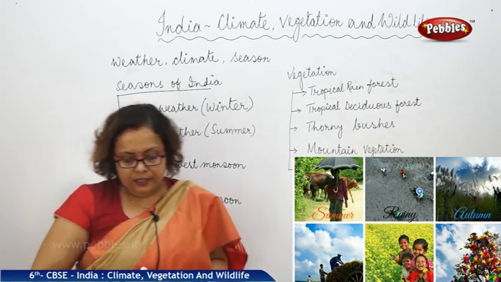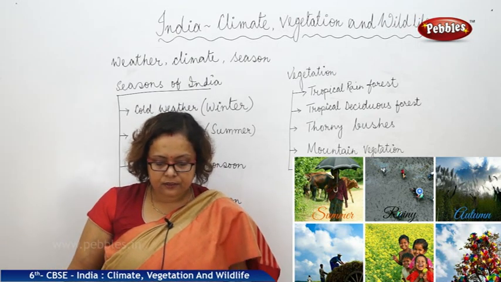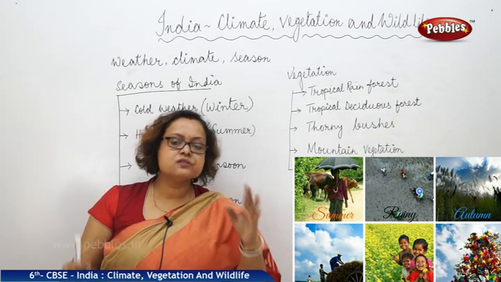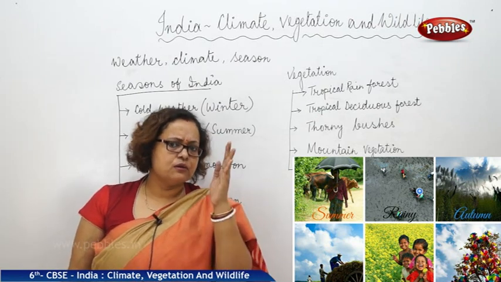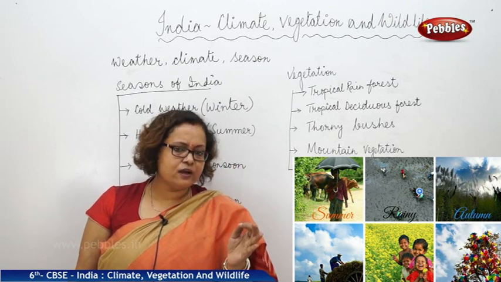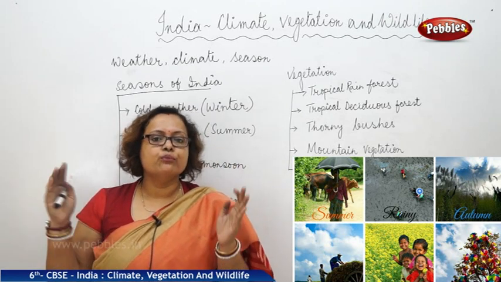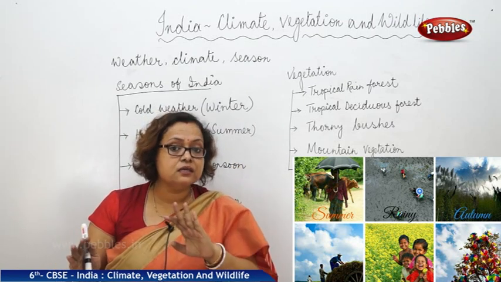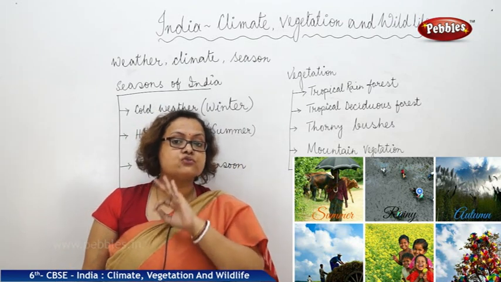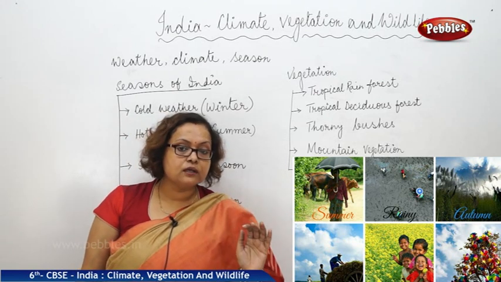Mostly we experience the summer season after the month of March, from March to June. We are experiencing hot sun, hot summer season, and a hot, dry wind in the northern plain.